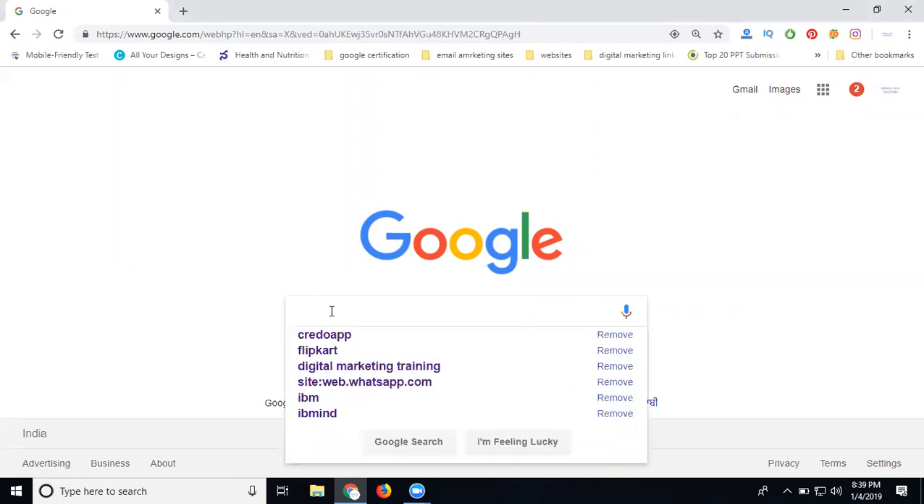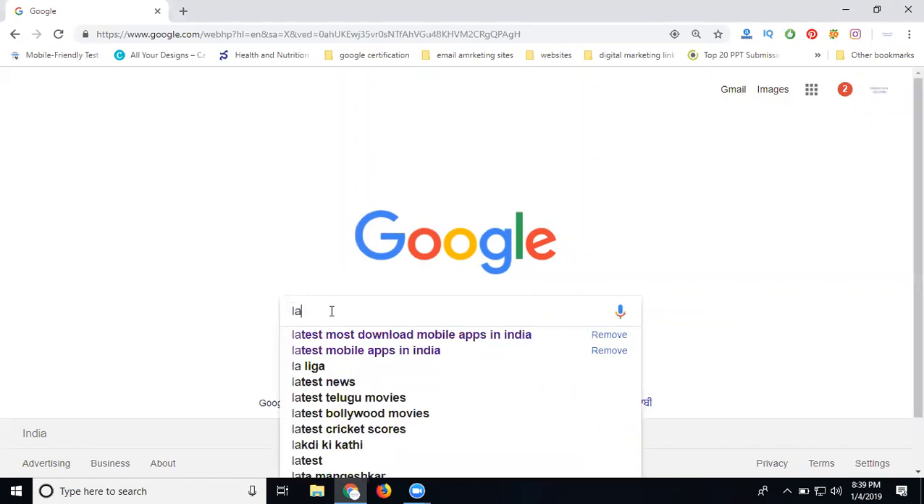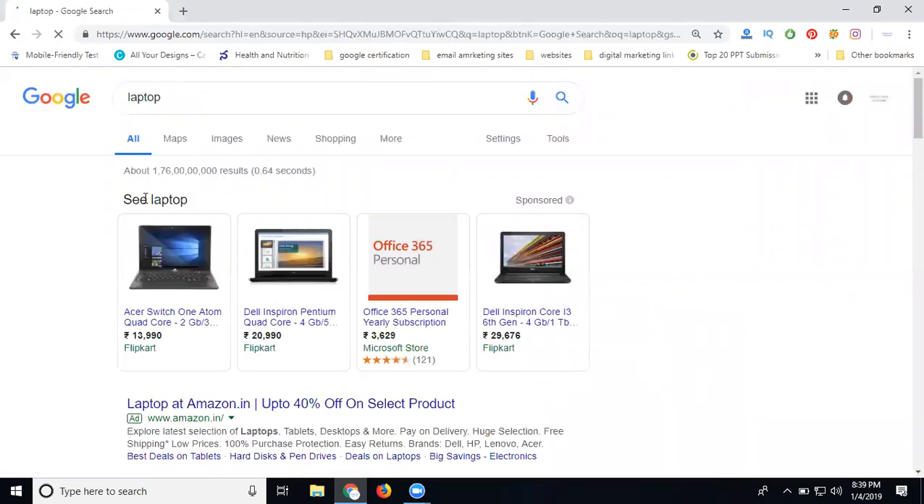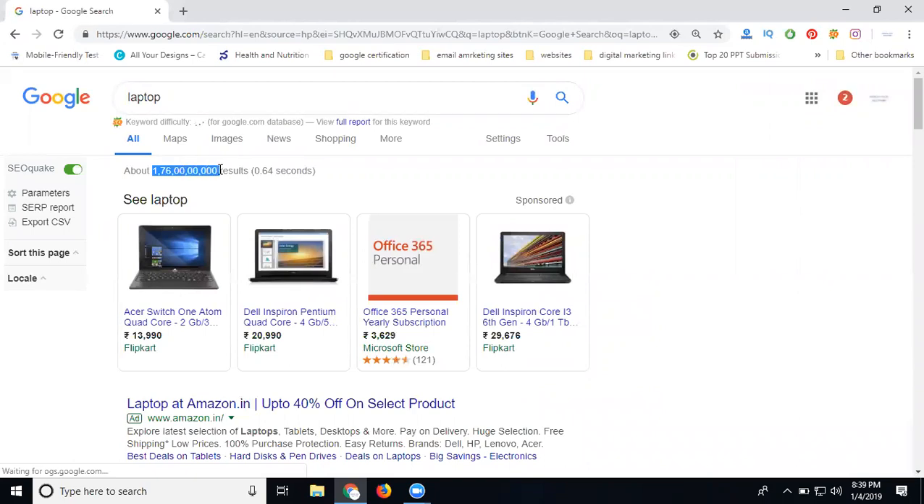Suppose I'm searching for high search volume keywords, n number of search keywords. Suppose people are searching for laptop. How many results will there be? There are crores of searches. The domain name that belongs to these search results is called premium. So the search result will be 1 crore, and the domain is premium. How to know?